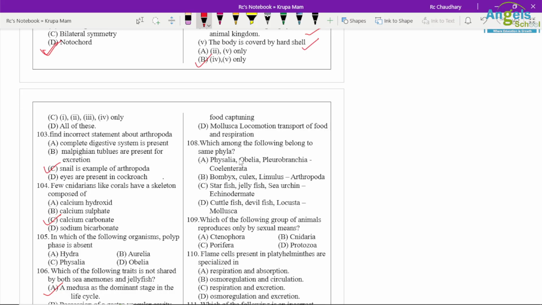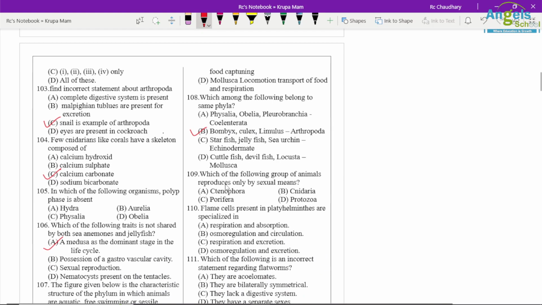108. Which among the following belong to the same phyla? Physalia, Obelia, Pleurobrachia from Coelenterata, wrong option. Bombyx, Culex and Limulus from Arthropoda, correct option. Starfish, jellyfish, sea urchin, wrong option. Okay, so option B is correct only. 109. Which of the following groups of animals reproduce only by sexual means? So option A is correct, Ctenophora.